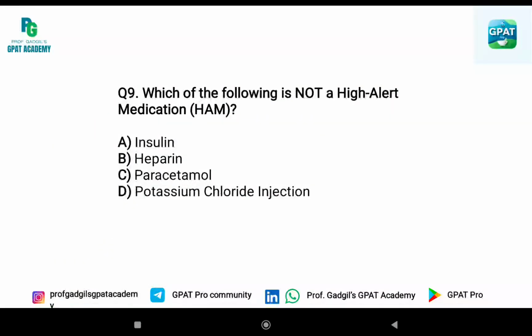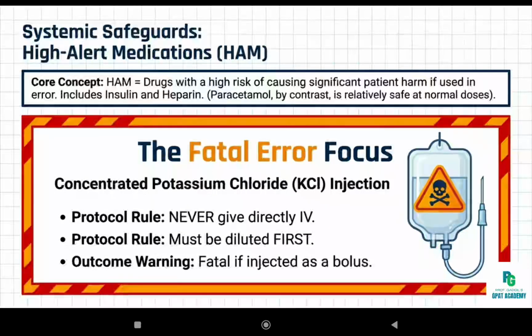Next question is, which of the following is not a high alert medication or HAM? A. Insulin, B. Heparin, C. Paracetamol, and D. Potassium chloride injection. Answer is C. Paracetamol. High alert medications are the drugs with high risk of causing significant patient harm if used in error. Paracetamol in normal doses is relatively safe.